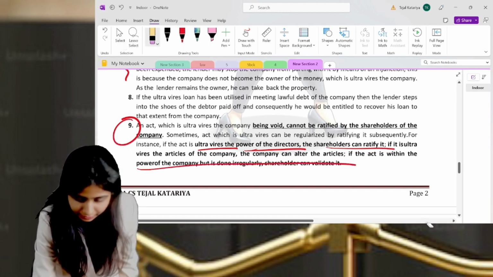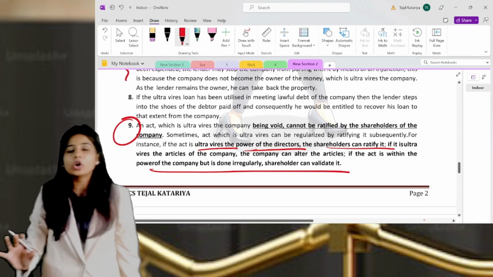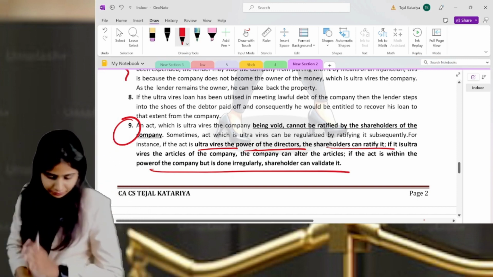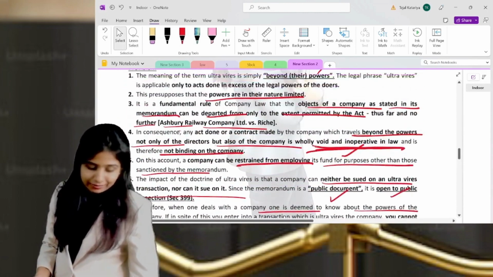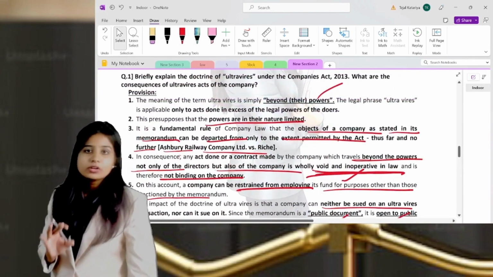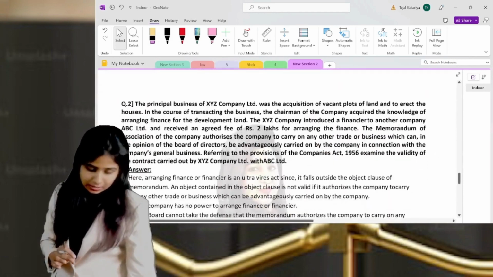So basically, you understand, if anything goes beyond the Companies Act, it cannot be ratified. Otherwise, shareholders can ratify or alter the articles of association. This is all about the ultra vires point. For ultra vires, you're supposed to write only these many points, and then your answer is done.